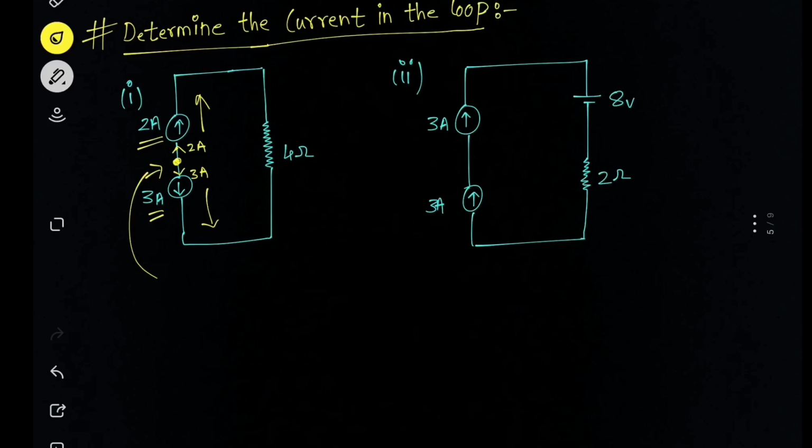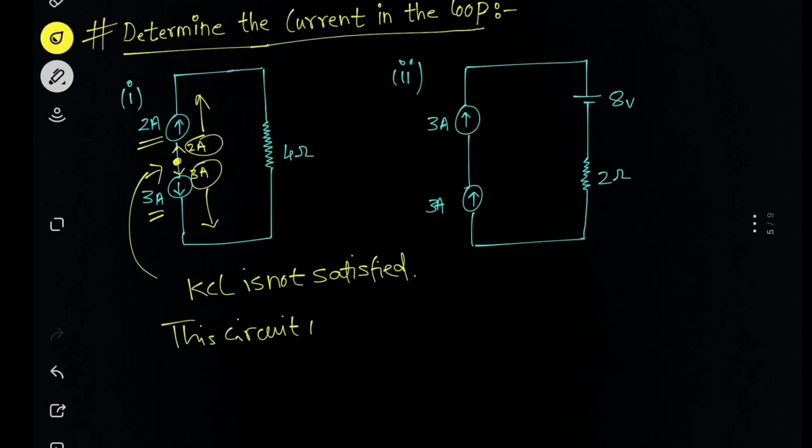So according to Kirchhoff's current law, whatever current comes inward at the junction, it goes outward. But in this, both the currents are going outward from this junction. It means Kirchhoff's current law is not satisfied. So in this kind of circuit, we can directly say that this circuit is not possible. We can directly claim this.